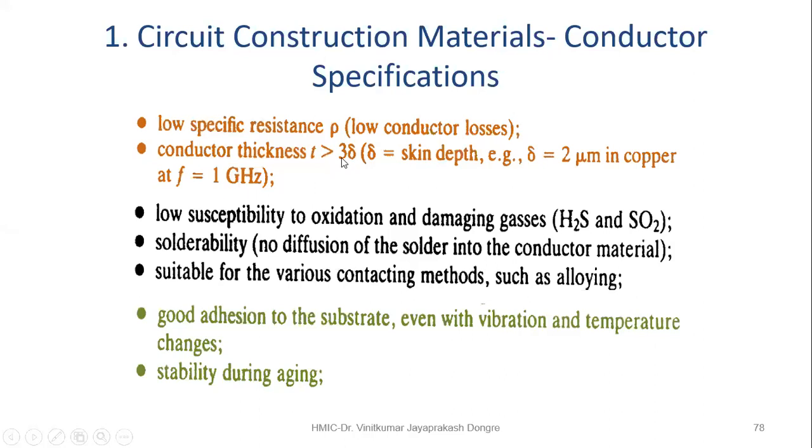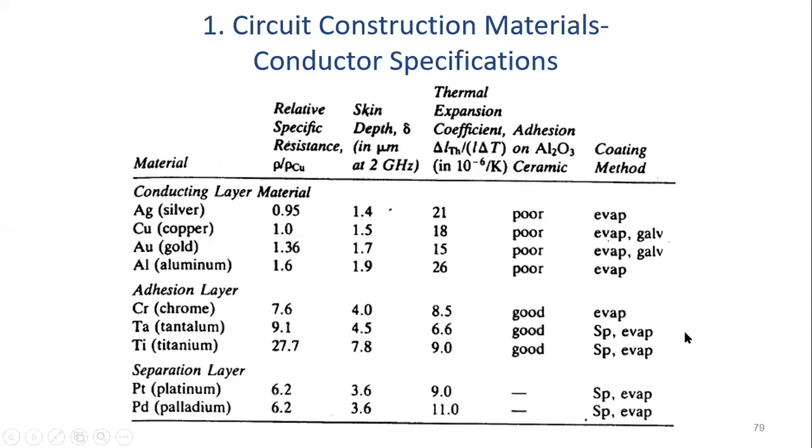So the thickness of the conductor should be 3 times greater than the skin depth. So it is again a frequency dependent parameter. The other parameters are given here. The main thing is your skin depth.